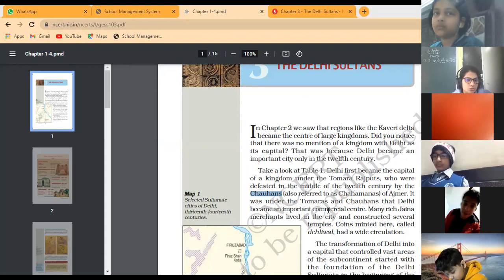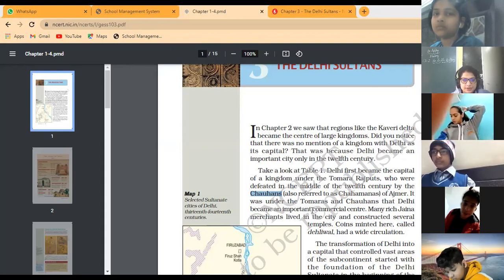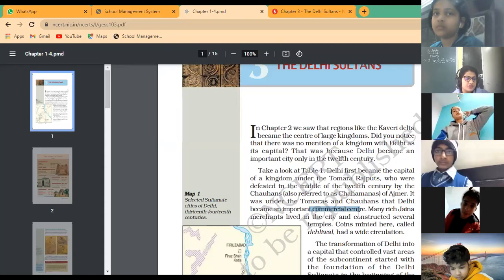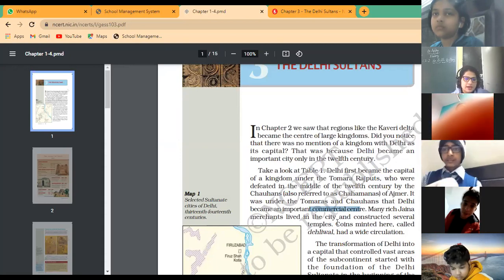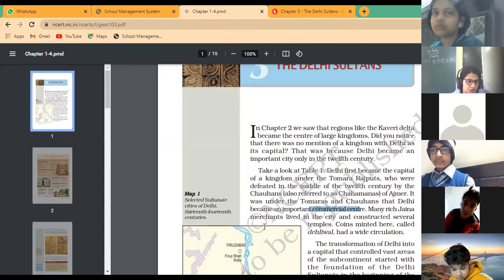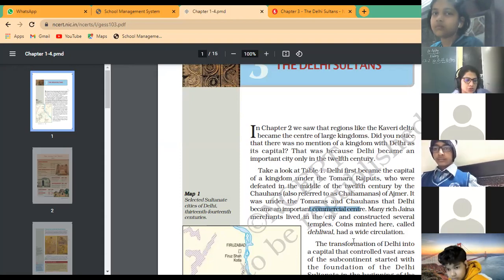It was under the Tomaras and Chauhans that Delhi became an important commercial center. At that time Delhi was famous as a commercial center, and many rich Jaina merchants, Jaina traders lived in this city and constructed several temples in Delhi. Now the coin minted over here is called Dehliwal, which was used in trading.